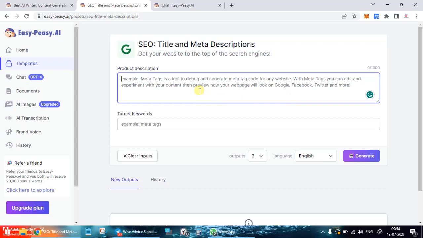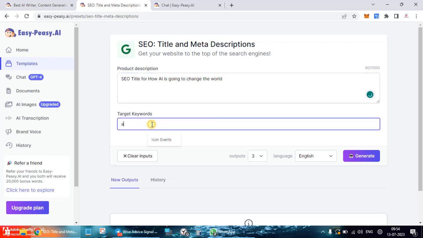SEO title for how AI is going to change the world. And keywords, of course, AI, artificial intelligence, and I'll say generate.